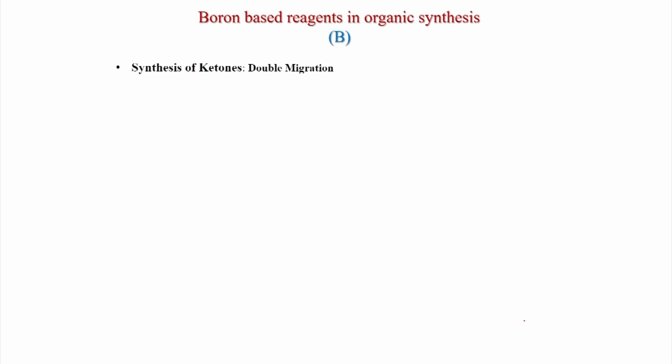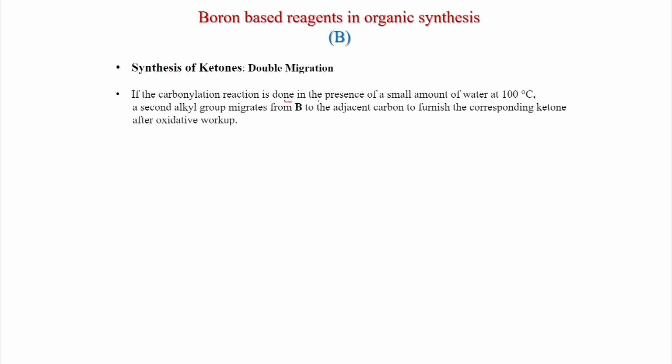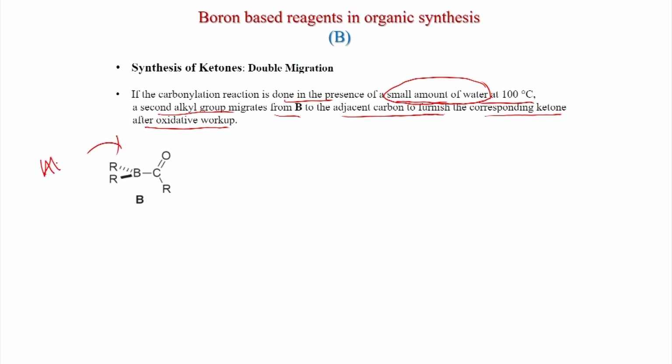Synthesis of ketones, double migration. If the carbonylation reaction is done in the presence of a small amount of water at 100 degrees centigrade, a second alkyl group migrates from B to the adjacent carbon to furnish the corresponding ketone after oxidative workup. So now we will see double migration, which is very important. If you use a small amount of water at 100 degrees centigrade in the same carbonylation reaction, you get this intermediate, which is formed after the first migration.